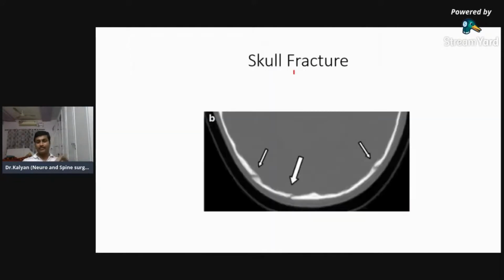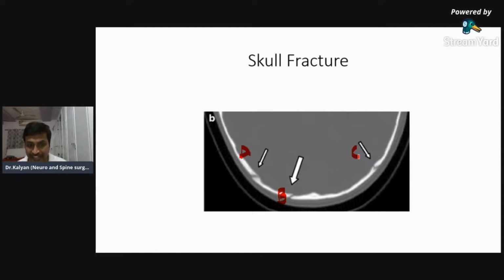Okay. Now we'll see this one. Let me say this I'm labeling as A. This I'm labeling as B. This I'm labeling as C. So is A a fracture or a suture?